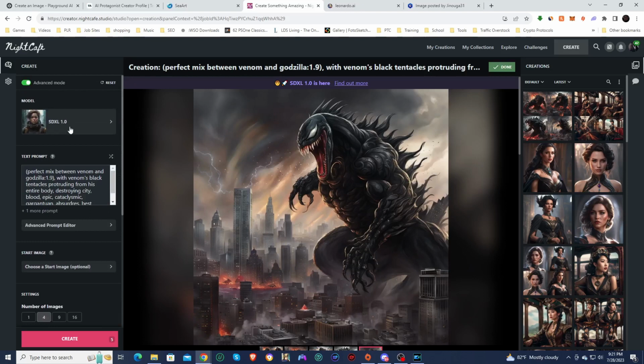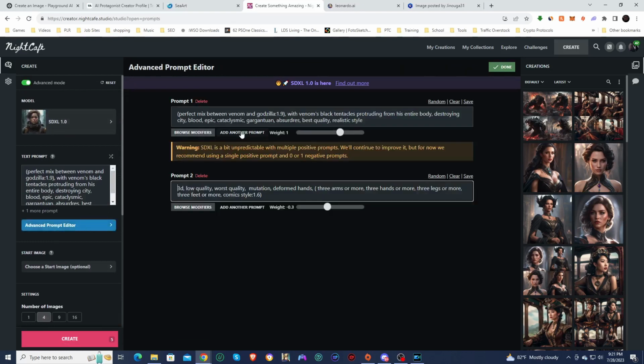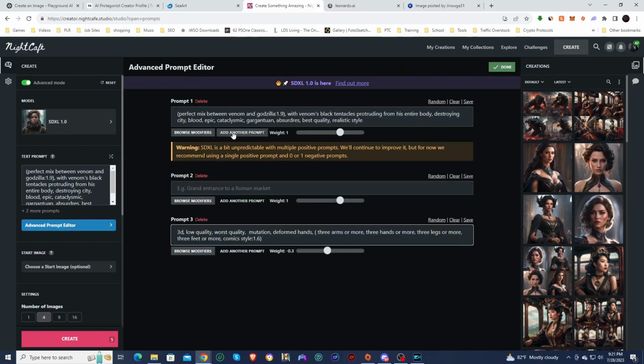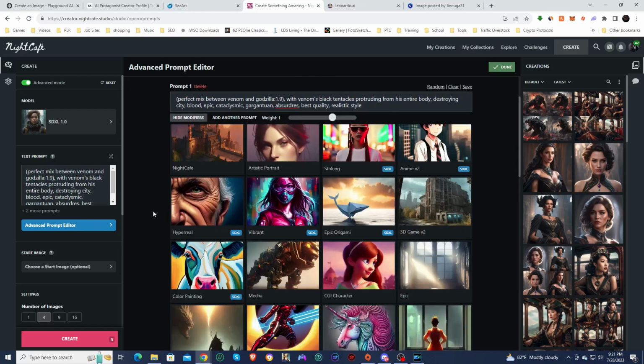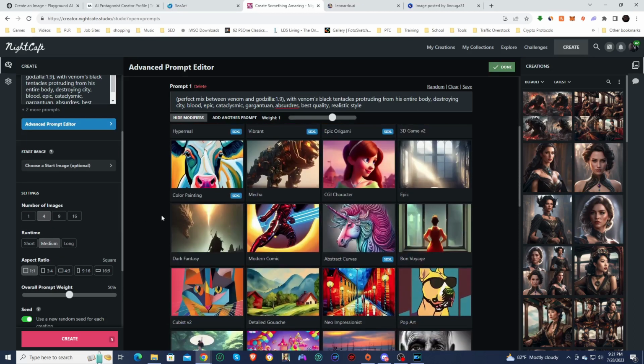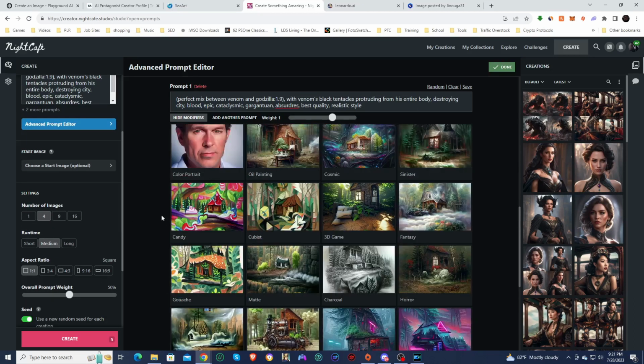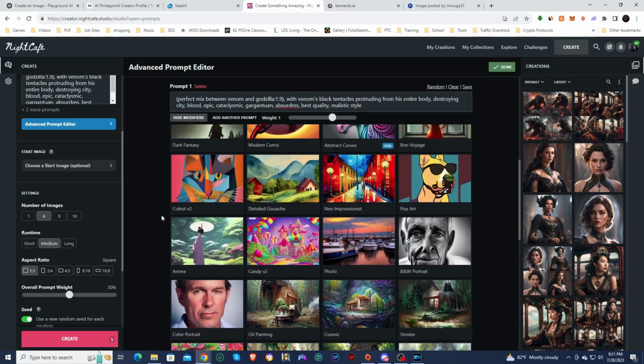Let me edit these to add a filter to them. With Night Cafe Studio, for some reason you can't put really long prompts in. So I have a feeling that if I were to add a modifier, I might actually have to create an extra prompt. You can see right here, it tells you which ones work well with Stable Diffusion XL. So I'm going to choose one of those, none of these down here.